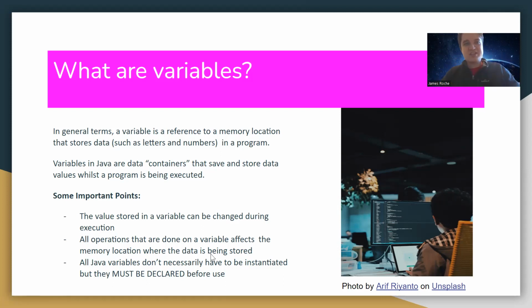Now, all operations that are done on a variable, such as usual arithmetic operations, can affect the memory location where the data is being stored. And all Java variables don't necessarily have to be instantiated, but they must be declared before use. What that means is you can declare a variable, stating its data type and the variable name, but you don't have to actually set a default value for that.